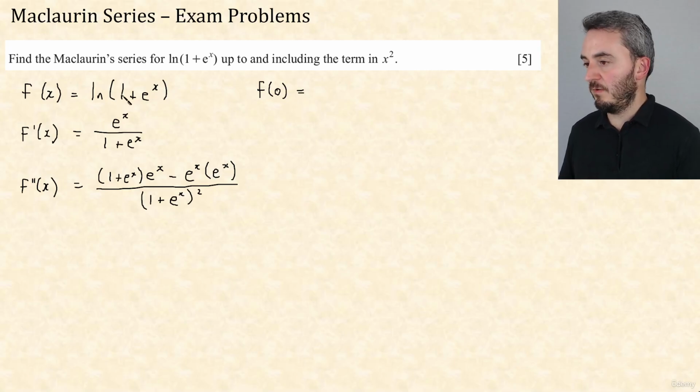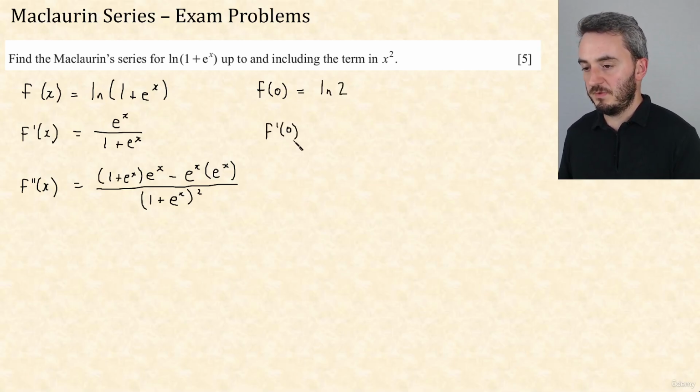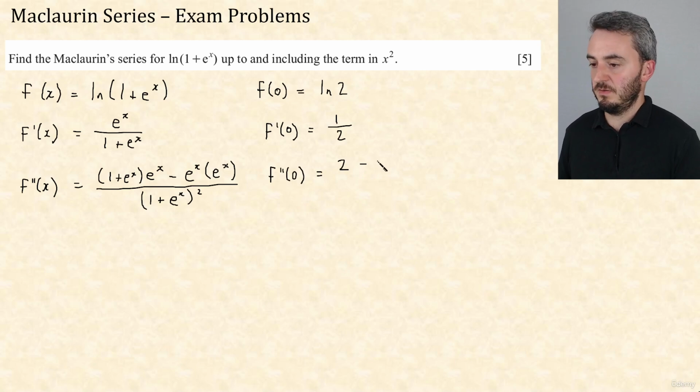So f of 0 is ln of 1 plus e to the 0, which is ln 2. The first derivative at 0 is e to the 0, which is 1 over 1 plus 1. And then the second derivative at 0 is 1 plus 1 times 1, which is 2, minus 1 times 1, all over 1 plus 1 squared. So that is a quarter.